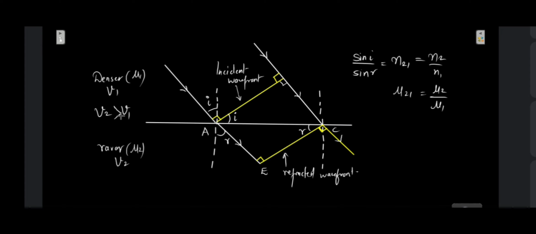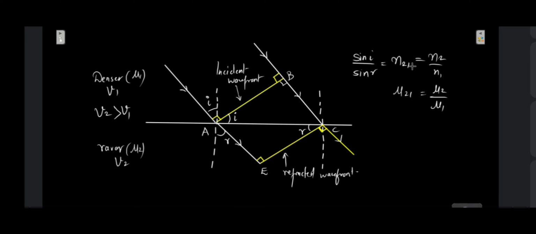So V1 will be lesser than V2, or V2 will be greater than V1. B is going to be your incident wavefront, EC is going to be the refracted wavefront, everything is going to remain the same. So in a similar manner we can also prove that when the ray goes from a denser to a rarer medium, Snell's law is true.